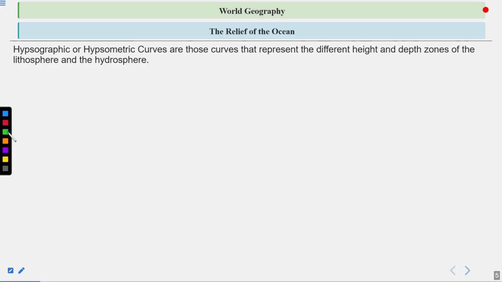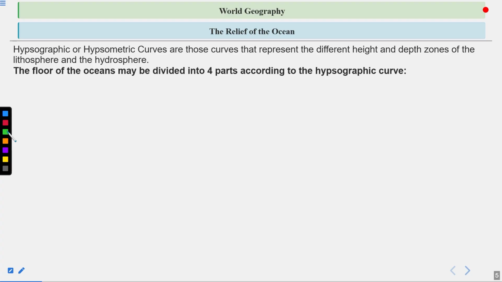The relief of the oceans. Hypsographic or hypsometric curves are those curves that represent the different height and depth zones of the lithosphere and the hydrosphere. So these are the curves that define the height and depth difference between the lithosphere, that is the crust, and the water level.